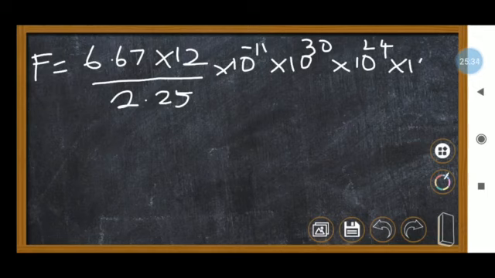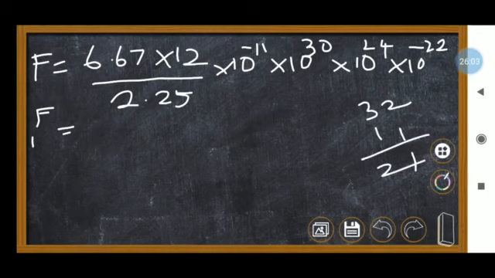Now add the powers: 30 plus 24 minus 22 minus 11 gives 10 to the power 21.